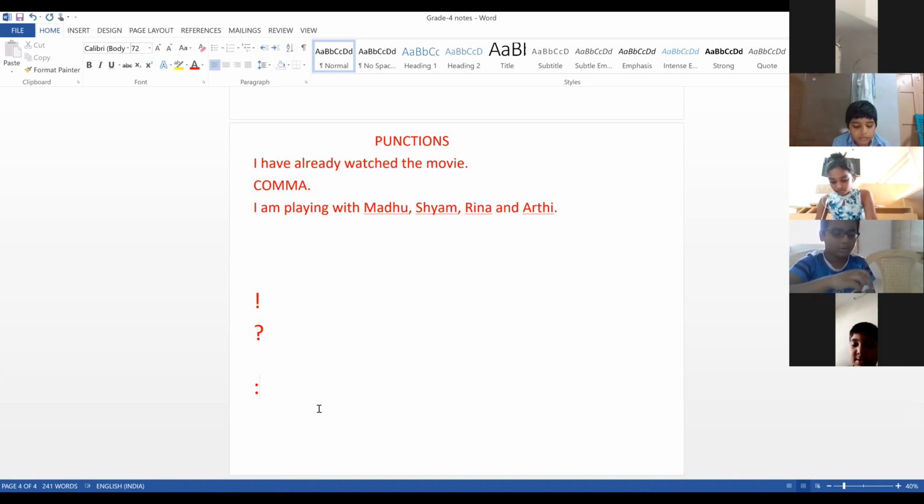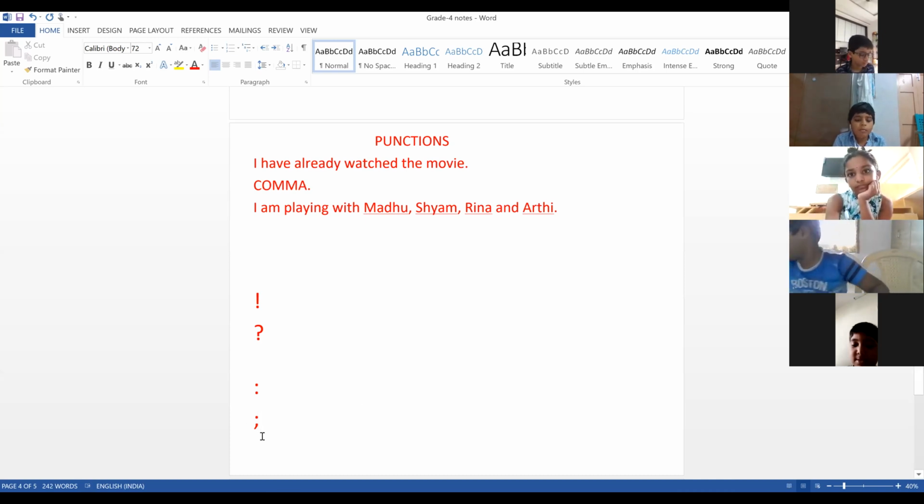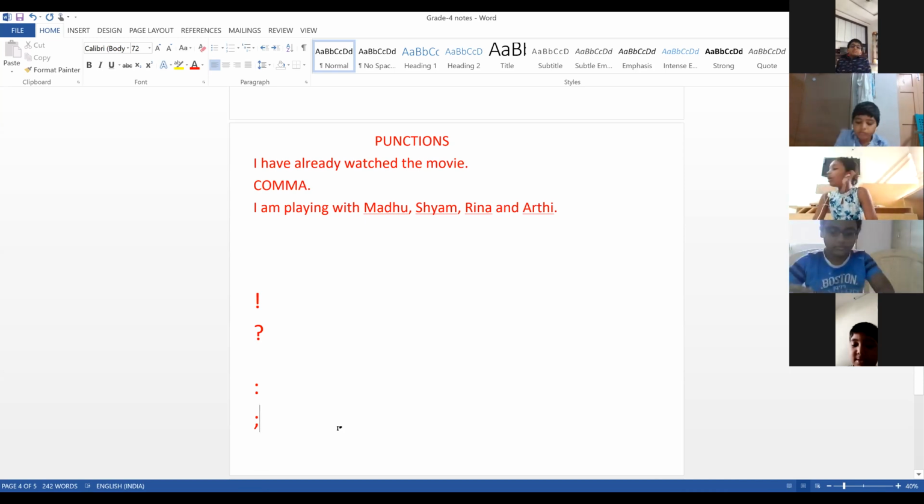Turn the page, course book page number 14. Now take the page. There is a semicolon. What is a semicolon? This is a semicolon: a dot and a comma followed by a dot. The semicolon is used to join two main clauses.